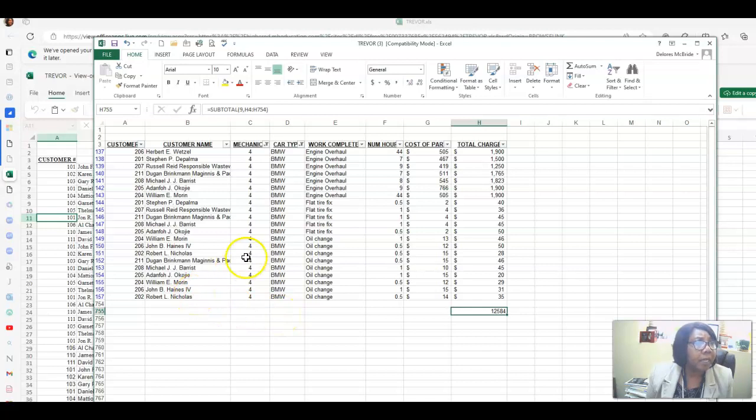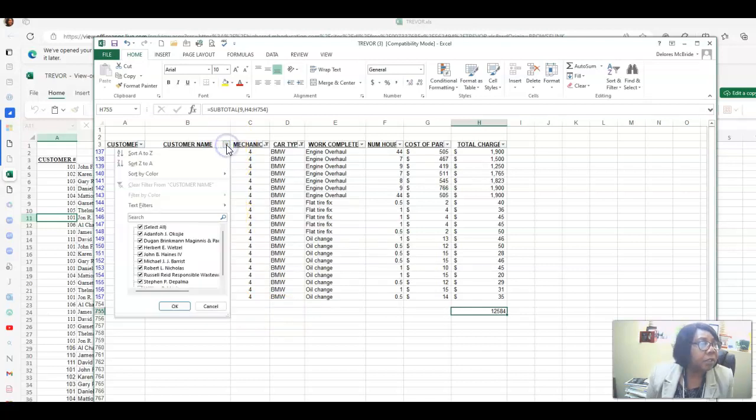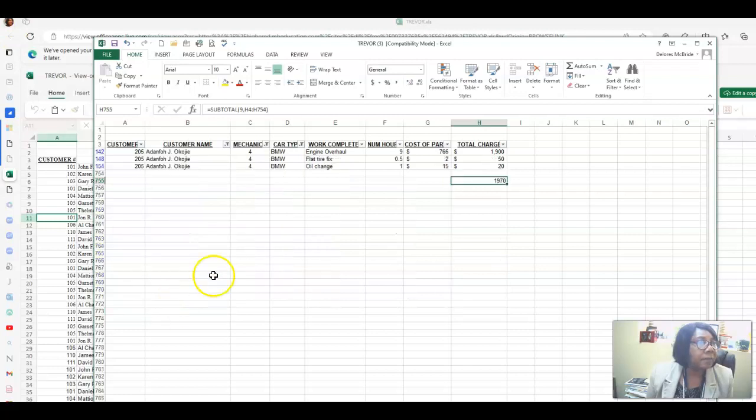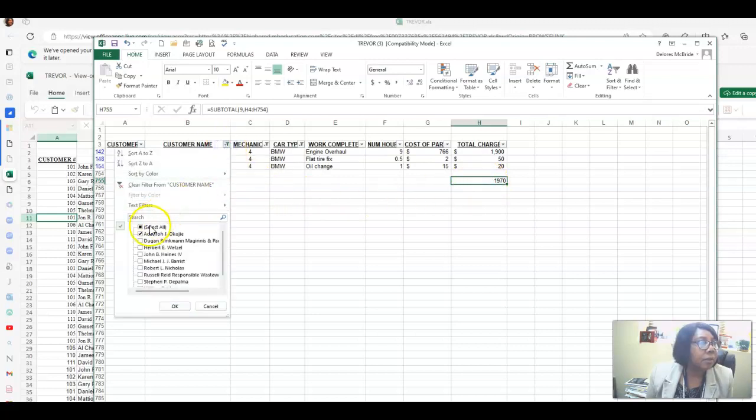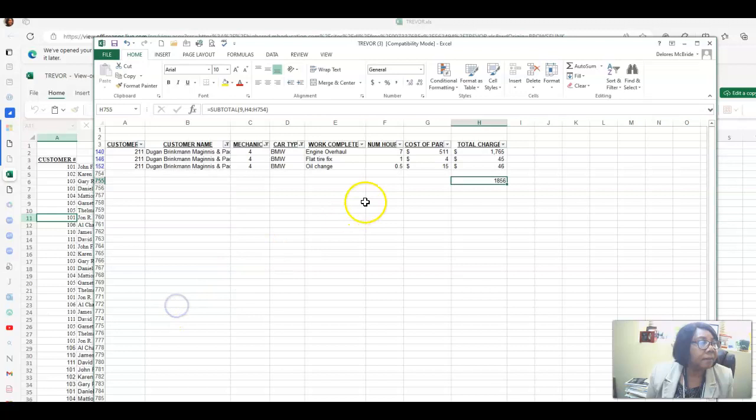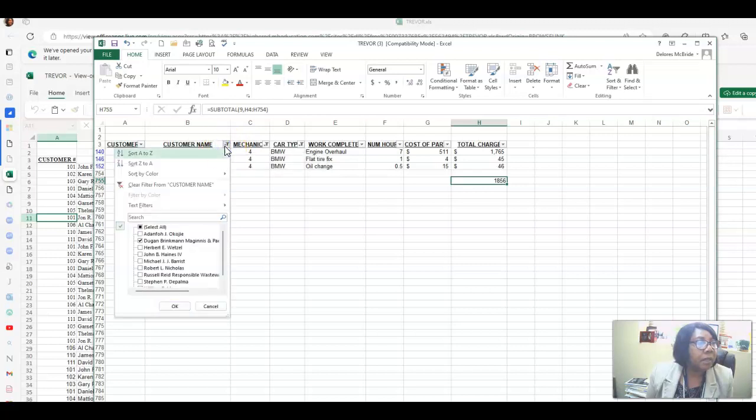Now you can filter also by customer. If we want to see which customer, we can go to customer, deselect all, and let's do the first customer and OK it. All right, so customer 4 spent $1,970 with us. What about customer 2? Another customer? Let's do Dugan and OK it. So Dugan brought in $1,856. All right, so you can actually compare who's our best customer.